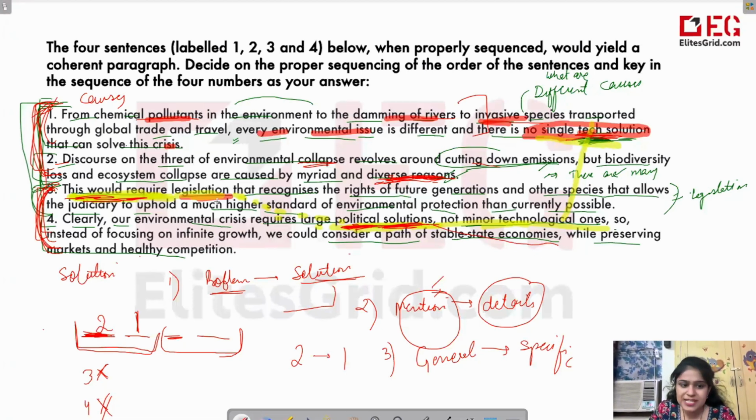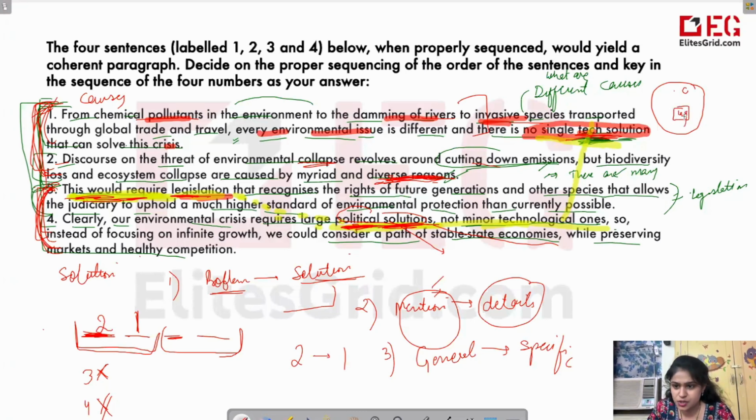And then specifically, in the third they are telling that it would require legislation. It would require a law. So that means political solution is a general concept. It is a general term that we need political solutions. And then we say that it requires legislation, which is a subset of political solution. Political solution is a bigger set. Inside it there can be many laws, rules and judgments. And inside that there is a subset, legislation. So first we talk about the general and bigger set, then we come to the specific. So political solution will come first and then legislation will come, right?